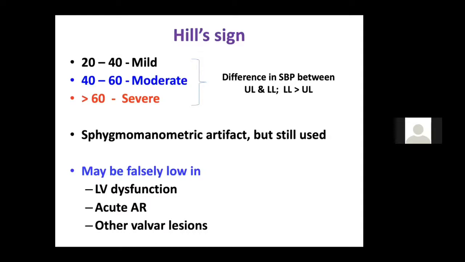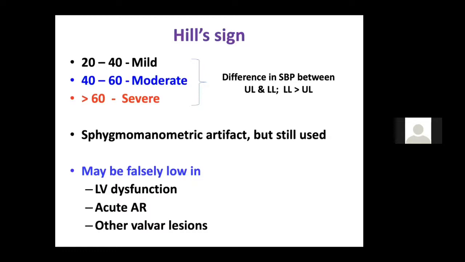So Duroziez sign, which you know, if you compress the distal femoral pulse, you get a diastolic murmur, and that is known as Duroziez sign. That is the most sensitive sign currently for aortic regurgitation. And Hill sign is a sphygmomanometric artifact. If you do an invasive monitoring of the upper limb and lower limb BP, you may not be able to get this difference. It is a sphygmomanometric artifact.